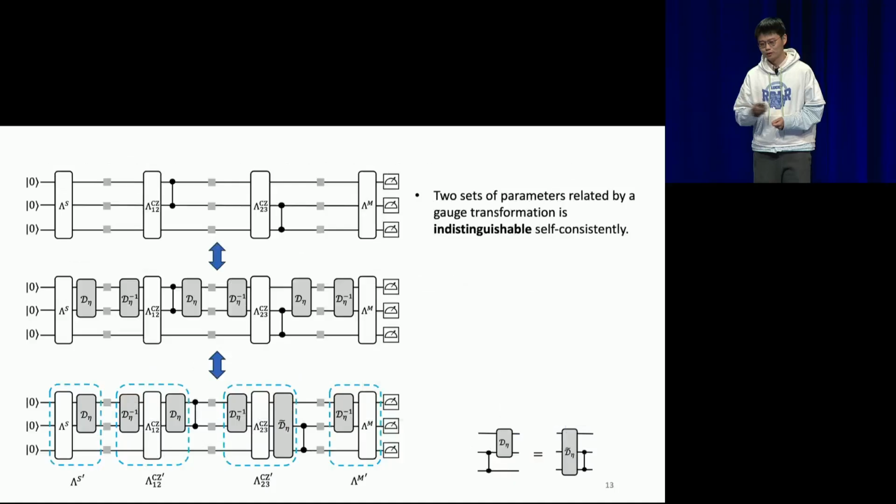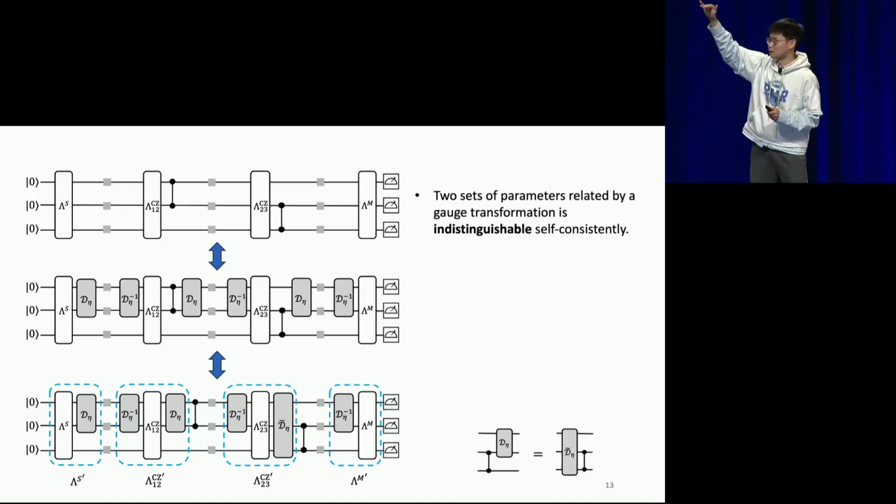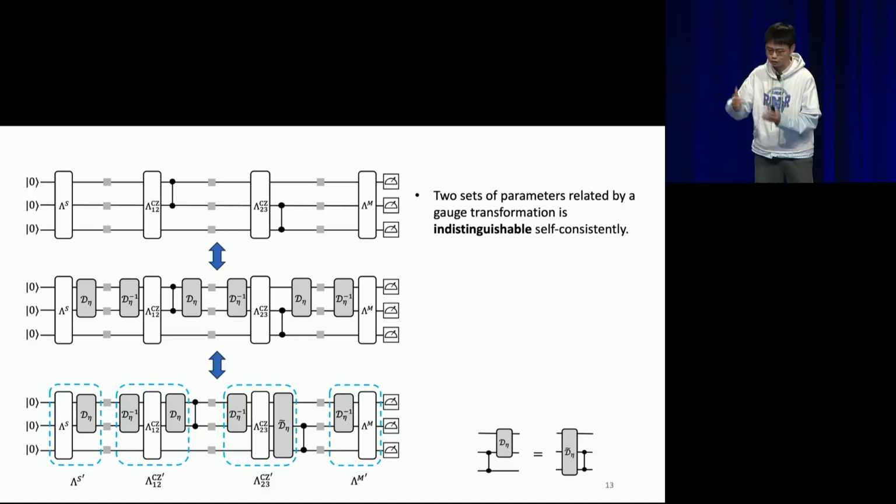So what is the point of doing this gauge transformation? Well, this is because we can claim that if you have two sets of parameters of a Pauli noise model that are related by a gauge transformation, they are actually indistinguishable self-consistently. And this is easy to see. For example, on the upside, you have an original noise model, and at the bottom, you have another gauge-transformed noise model.